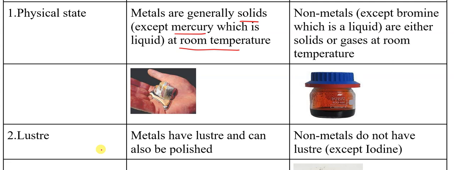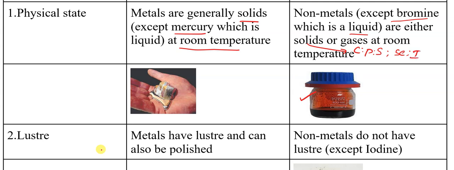Whereas in the case of non-metals, they may be solids, liquids, or gases. One non-metal in liquid state is bromine. This is bromine, which is in liquid state. Some non-metals are solids, like carbon, phosphorus, sulfur, selenium, iodine.